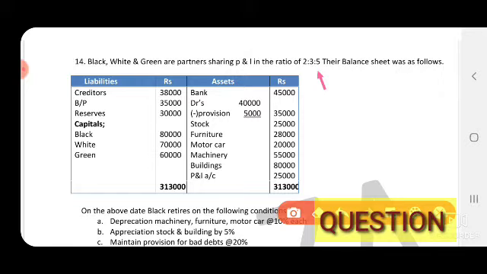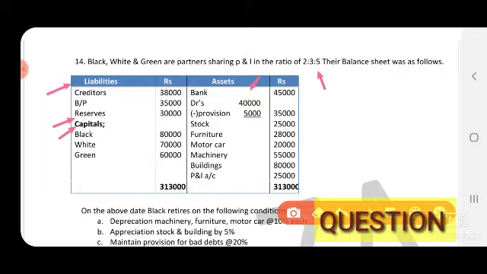So here there are three partners, Black, White and Green. Now come to the liability side. Liabilities, creditors and bills payable are transferred to the new balance sheet. Reserves and capitals of partners are transferred to the partners' capital account credit side. Reserves you have to share among all the partners in their old profit sharing ratio.